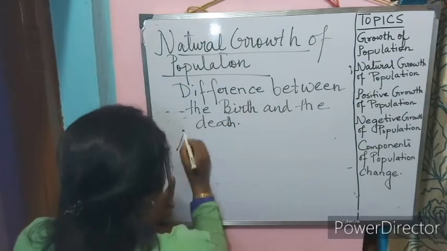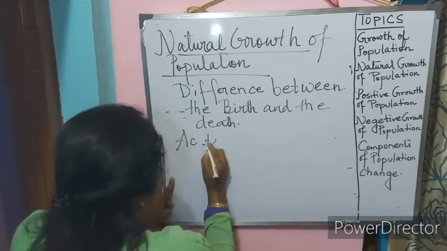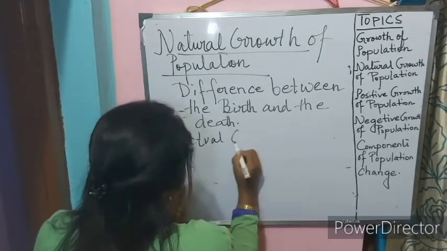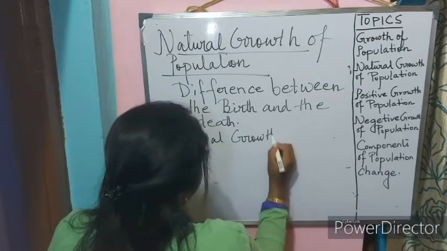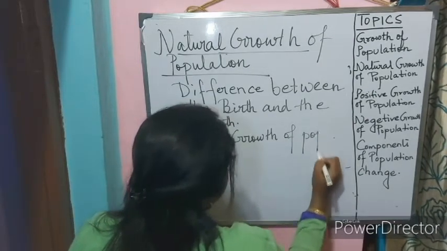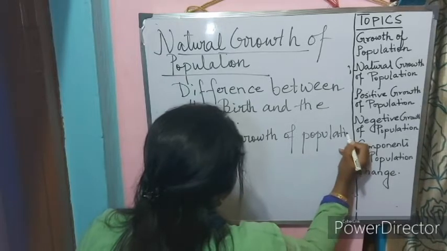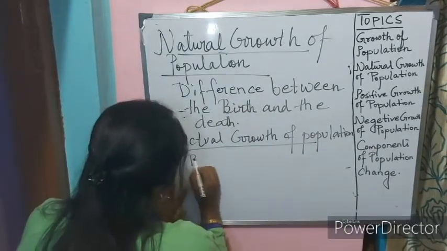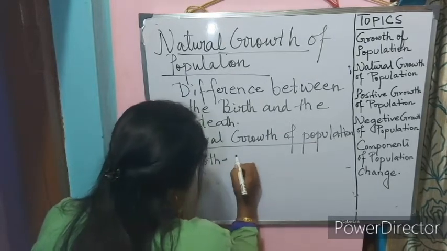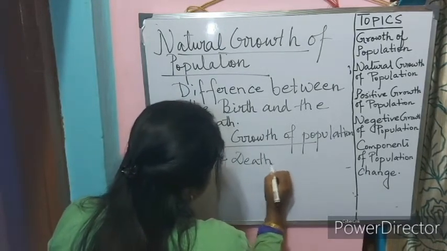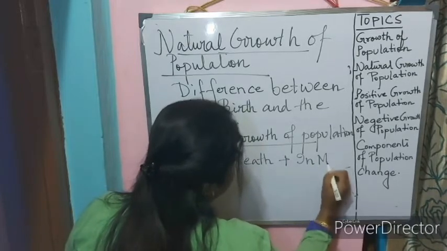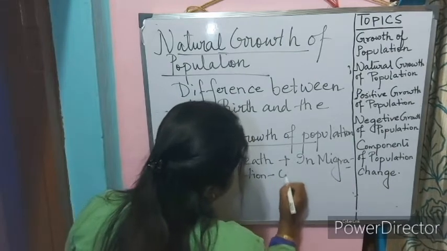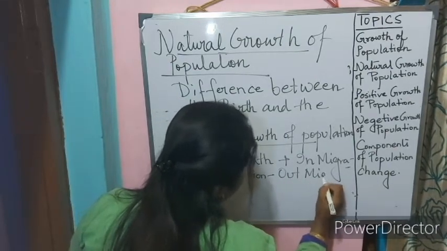How can we get actual growth of population? Actual growth of population is calculated as birth minus death plus in-migration minus out-migration.